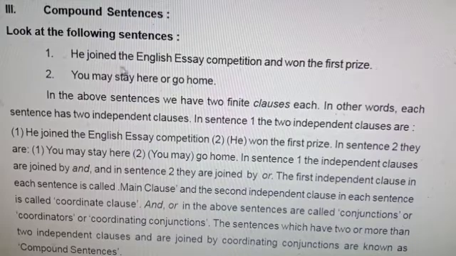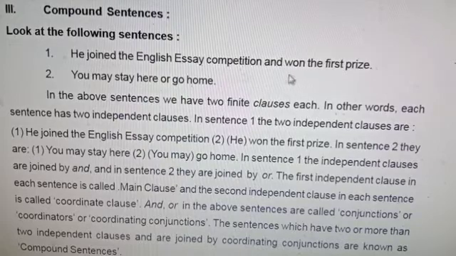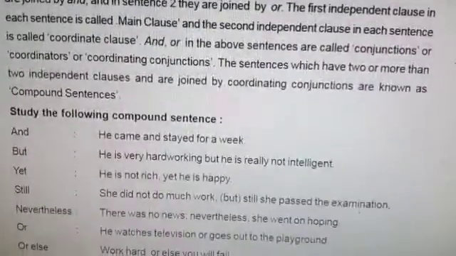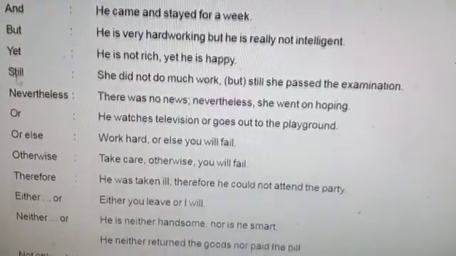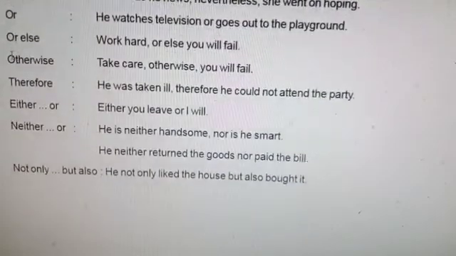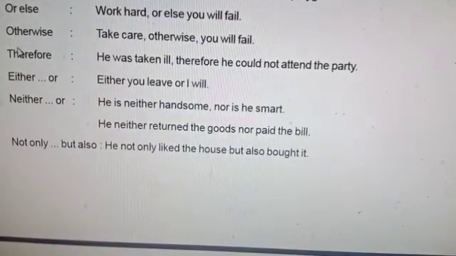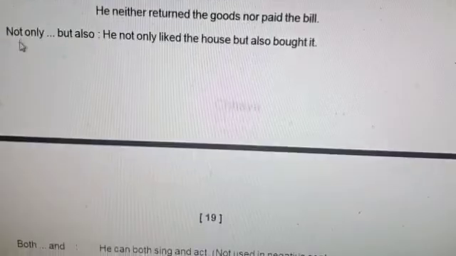After breaking the compound sentence into two simple sentences, there are two finite clauses. First one is joined, second one is won: he won the first prize. If the two finite clauses are combined by coordinators, any coordinators, these are the coordinators: and, but, yet, still, nevertheless, or else, otherwise, therefore, either or, neither nor.